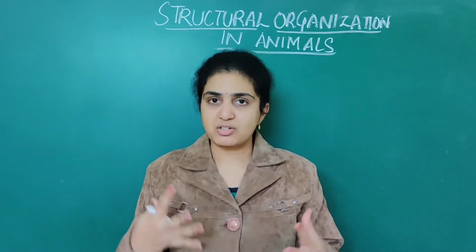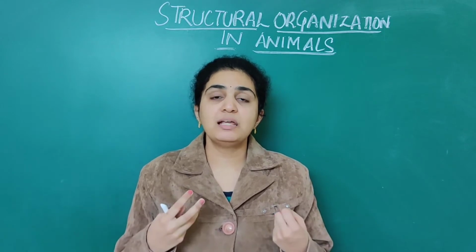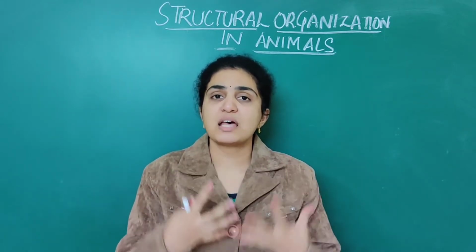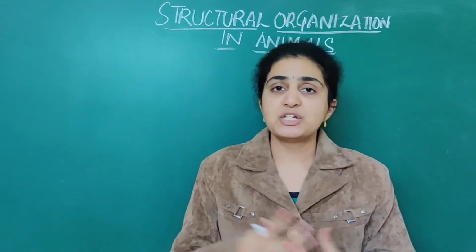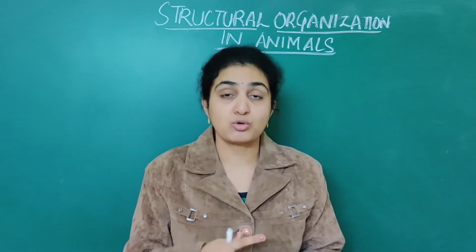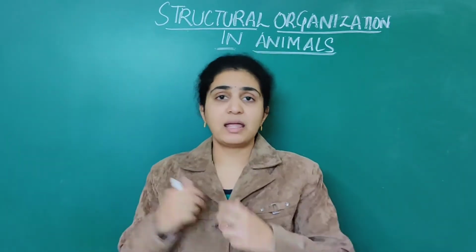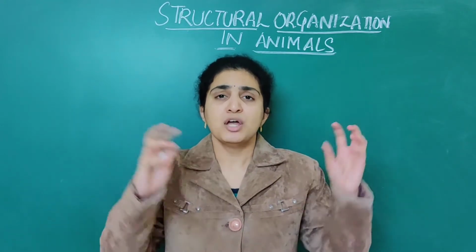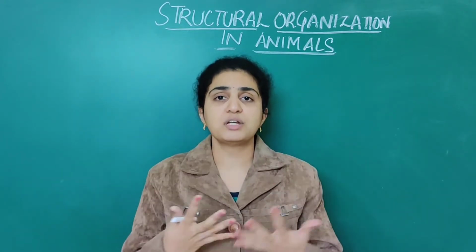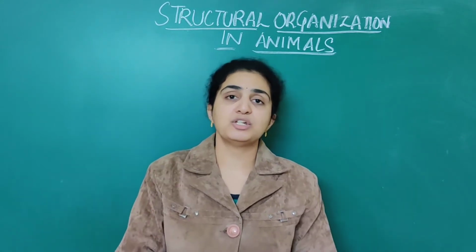In this lecture we are going to deal with structural organization in animals. In this part, first we should deal with numerous tissues as well as cells. What is the role of these tissues? These tissues play a very important role in covering all the organs. Suppose our organs are not directly exposed; they should be covered by some tissues. Numerous tissues will constitute an organ. Like that, numerous cells also constitute a tissue.